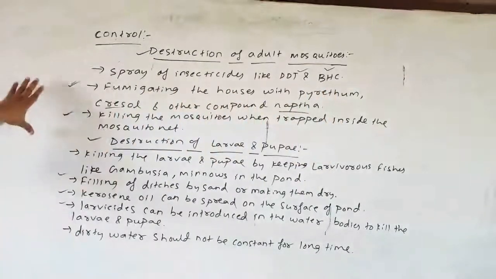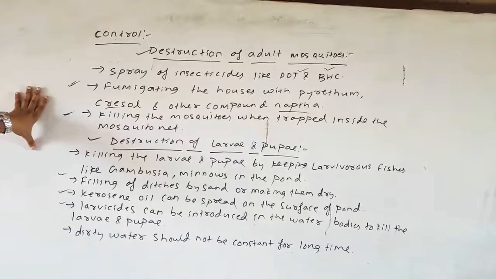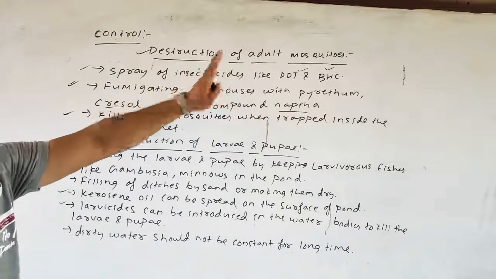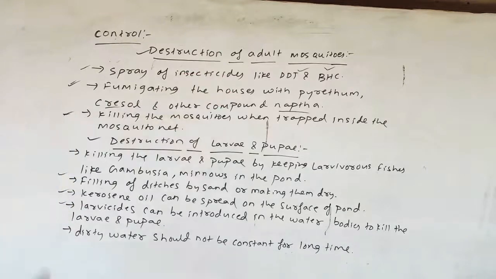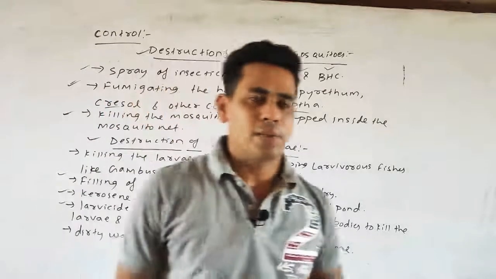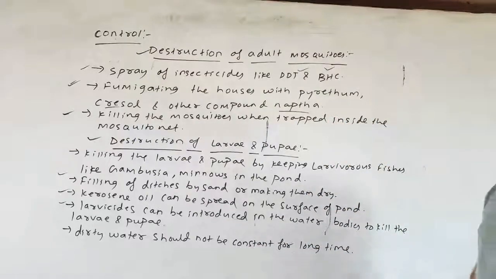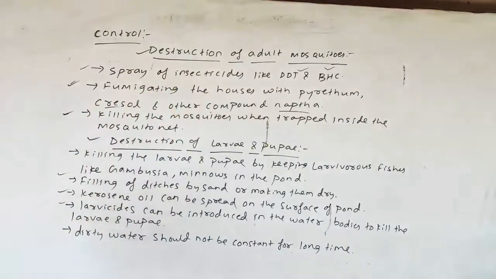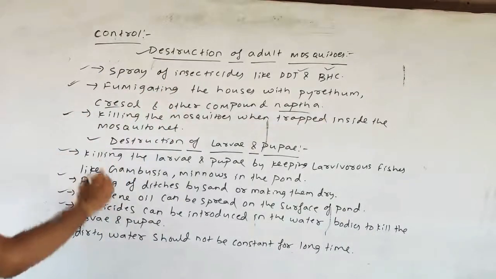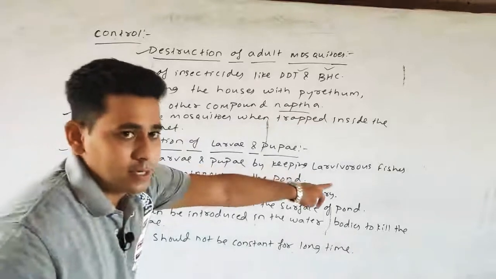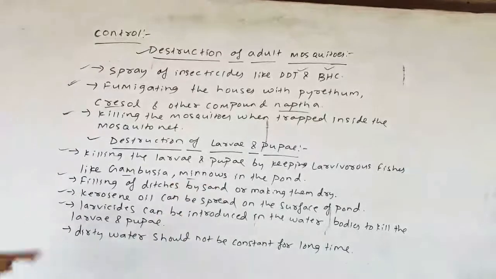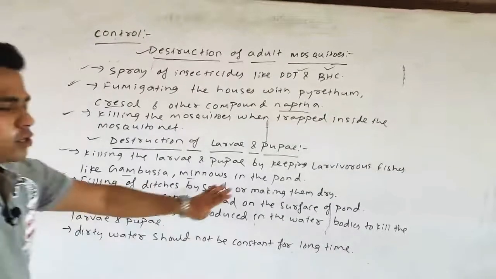So these are some controls by which we can control malaria overall. First, we discussed the destruction of the adult mosquito, in which we can use sprays like insecticides such as DDT and BHC, and also fumigating the house with pyrethrum, cresol, and other compounds such as naphtha, and also killing the mosquito using the traditional mosquito nets. Further, the larva and pupa can be destroyed by introducing larvivorous fishes such as Gambusia and Minnows into the ponds, and also by filling the ditches with sand or making them dry.